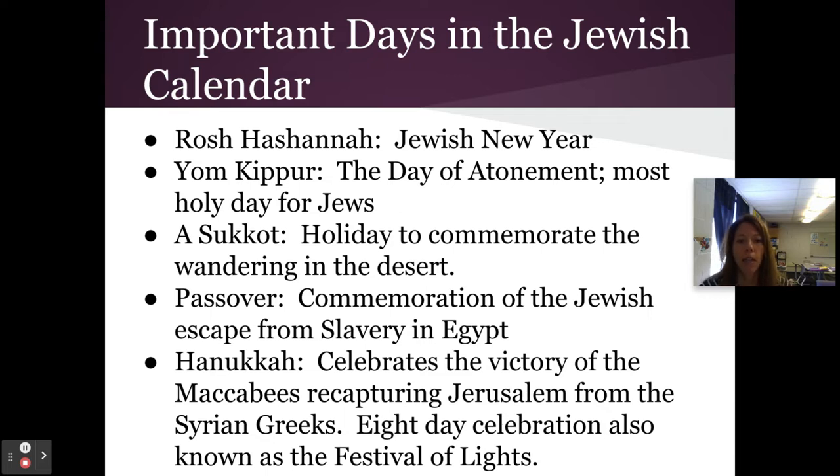And then Hanukkah usually overlaps near Christmas for Christians, and it is about when the Jews did not run out of the gas they needed to light their lanterns, even though they were under siege in Jerusalem. And so it is a time period that they remember relating to that siege of Jerusalem, a very holy city. Well, notice that Jerusalem comes up in all three monotheistic religions. It's a very holy place.